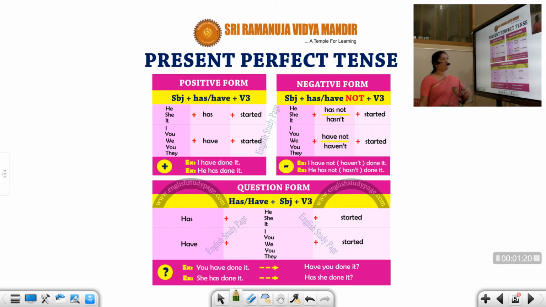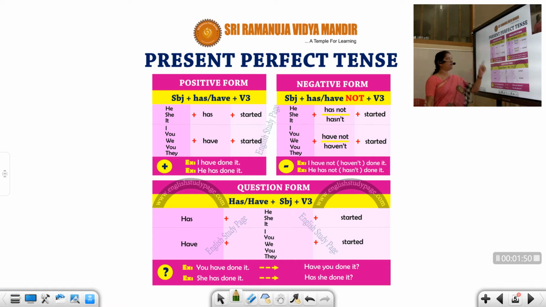Fine. I also give you this for every class because I wanted to show you how the sentence forms or the tense forms are with affirmatives, with negatives, and with interrogatives. Affirmatives means plain sentence, positive sentence, using all the personal pronouns: first person, second person, first person plural, second person plural, third person plural, and third person singular. So with that we are going to construct the sentences. You can see he, she, it.